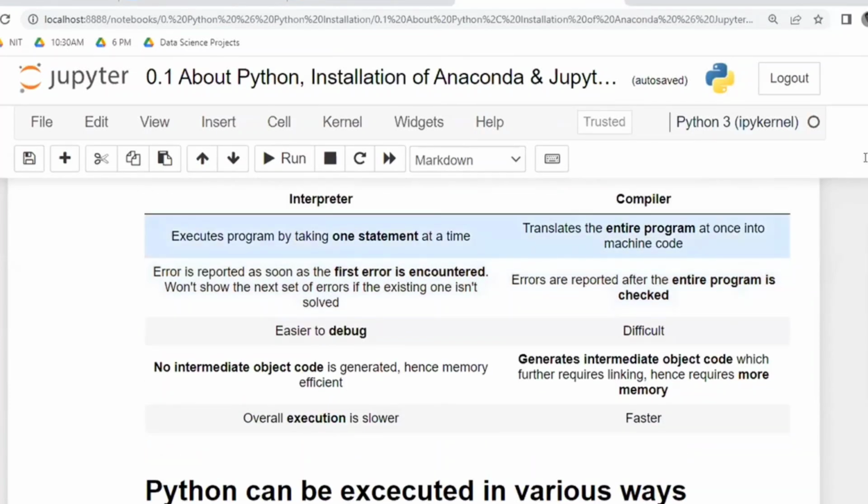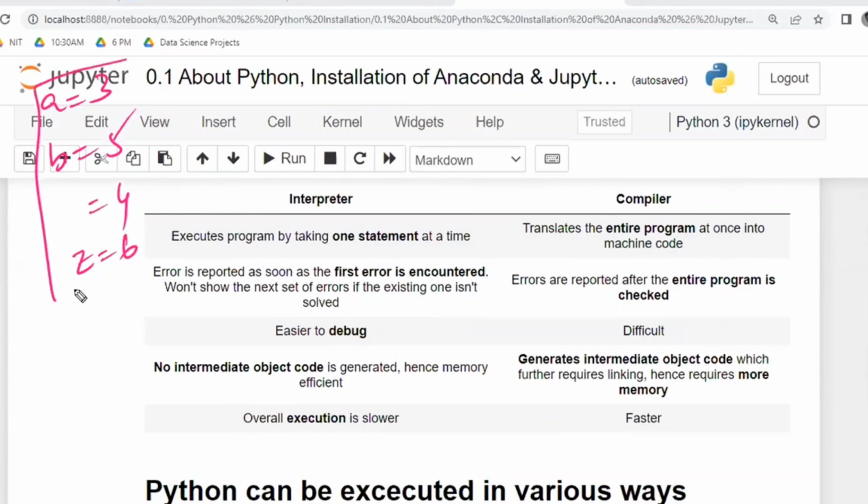See, an interpreted language executes the program one statement at a time, meaning one line at a time. For example, I have written A is equal to 3, B is equal to 5, and some kind of is equal to 4, and Z is equal to 6. Here I have forgotten to write something. Now first it will check. Now this is the same code.